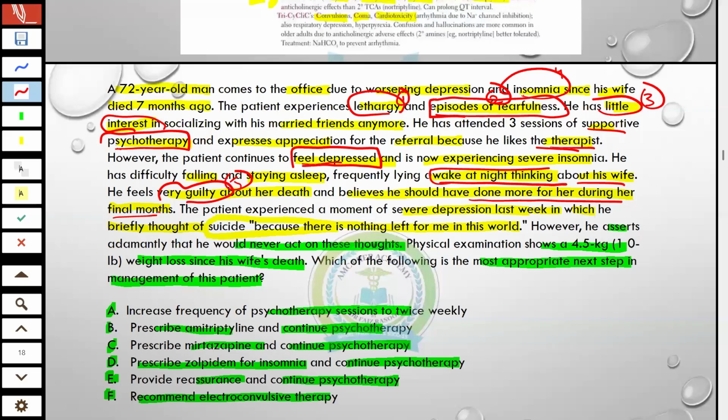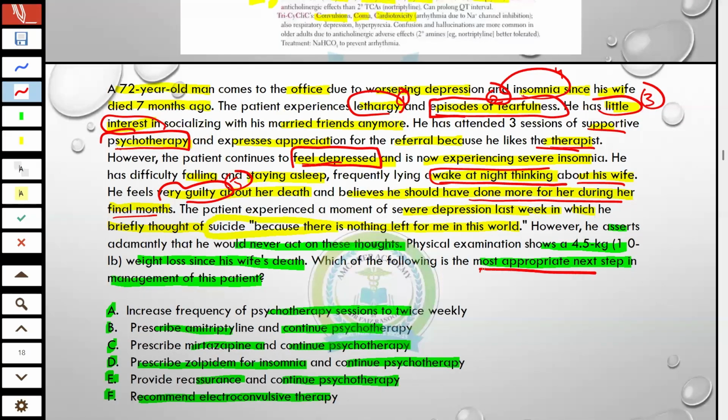So the psychotherapy is ineffective, then what do you add as the next step? Doctors, try to think. If you don't know the answer, go for rule-out criteria.